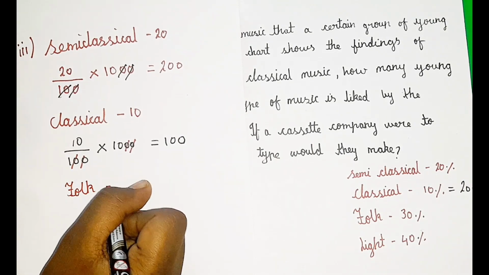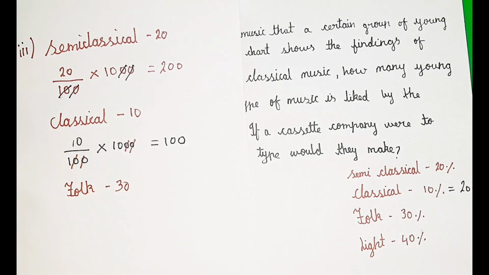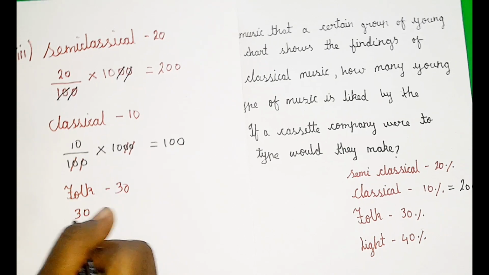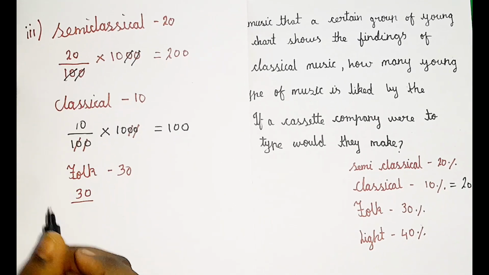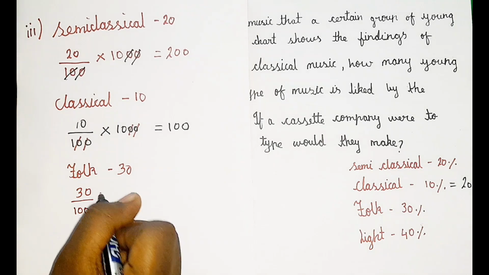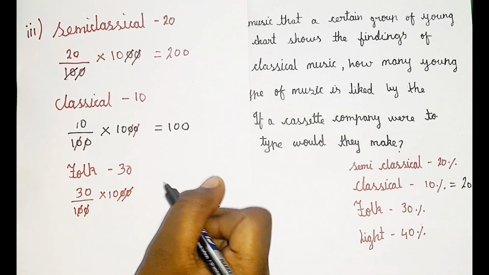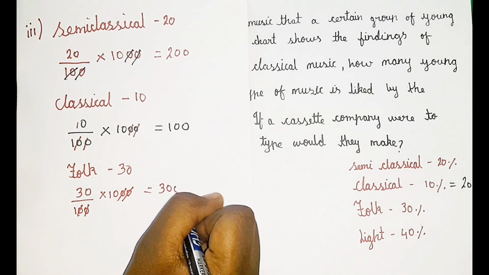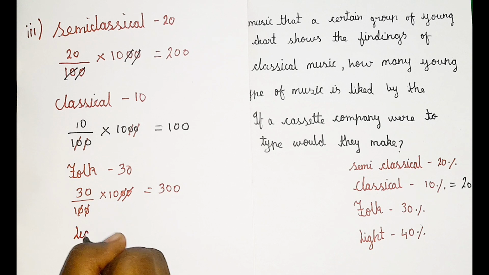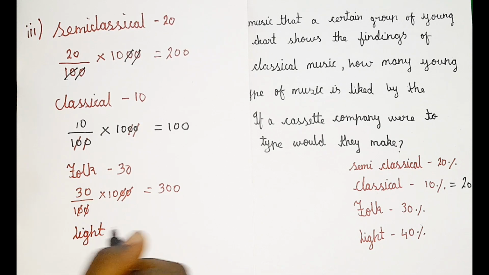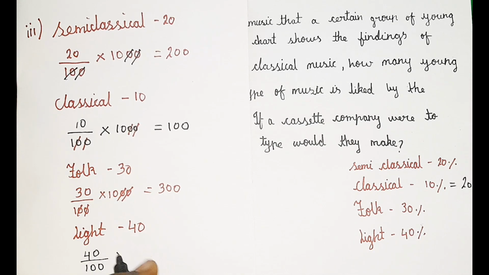In folk we have 30 percent, so 30 by 100 into 1000. I can cancel and I get 300. For light also the same thing: 40 by 100 into 1000. 0 0 cancel, 0 0 cancel.